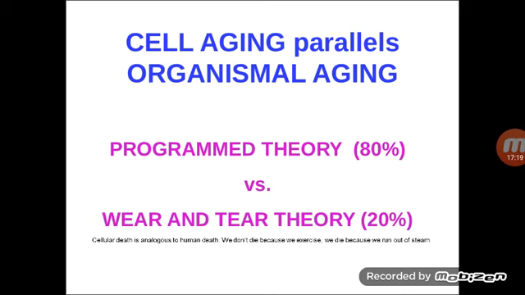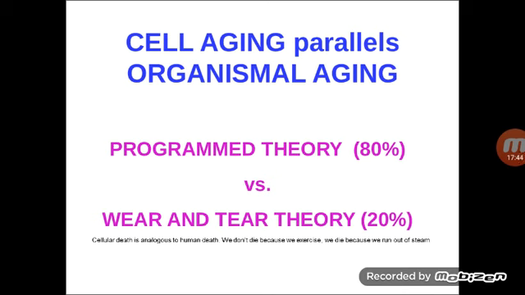And for this cell aging, two theories have been proposed: the programmed theory, which accounts for about 80%, and the remaining 20% depends on the wear and tear process also. So, cellular death is analogous to human death.